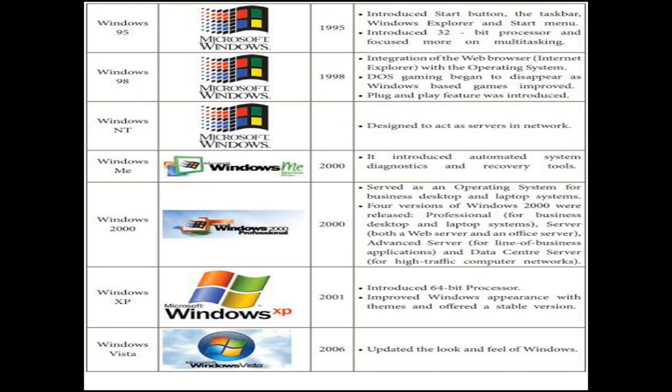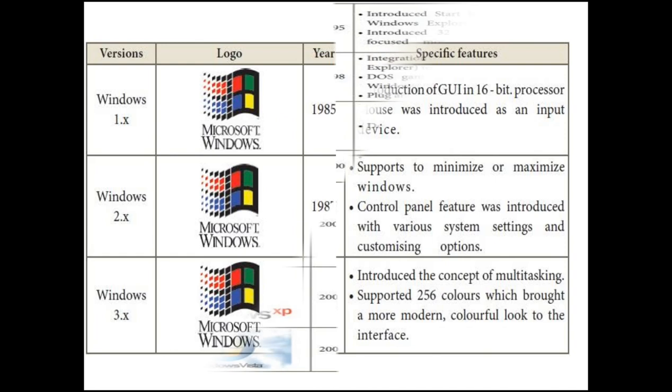In this version we can play Windows games also, along with the DOS operating system. Plug and play features were introduced. We can listen to a song or watch videos by using this version. The next Windows version is Windows NT, and this is the logo of Windows NT.